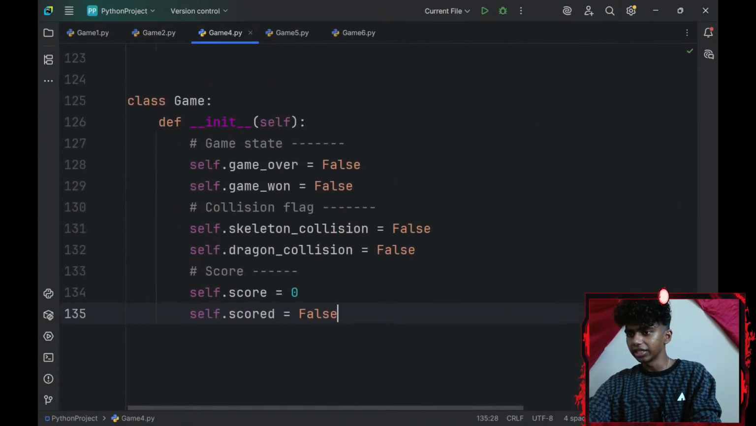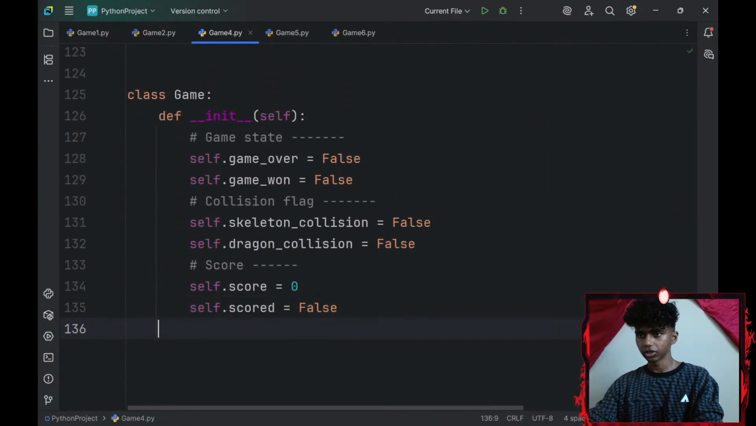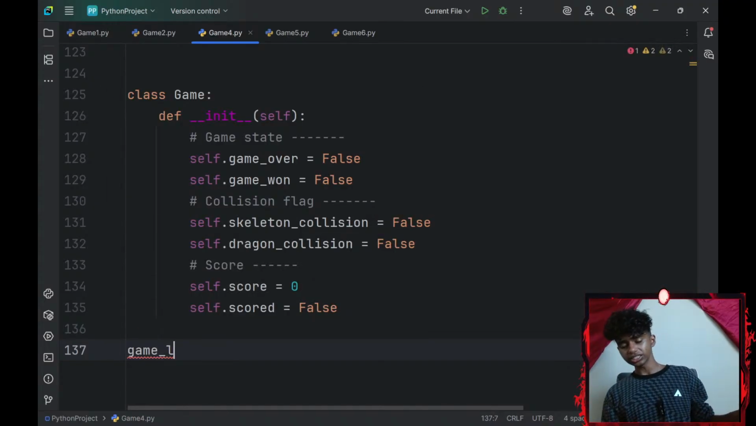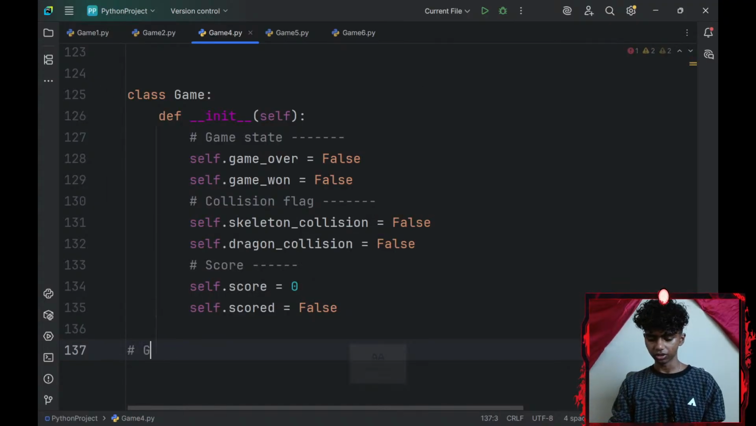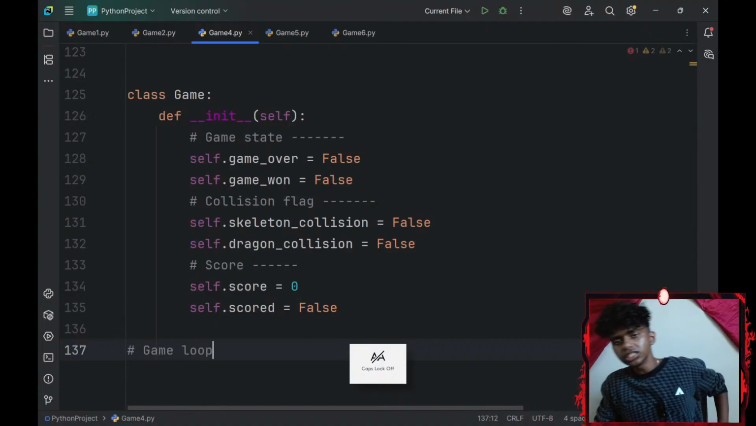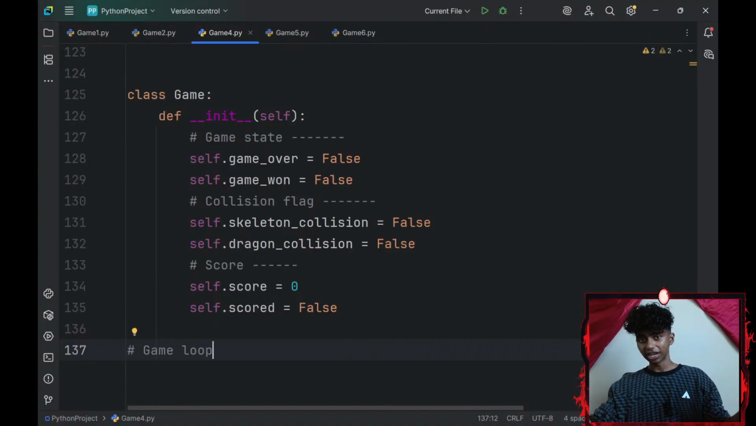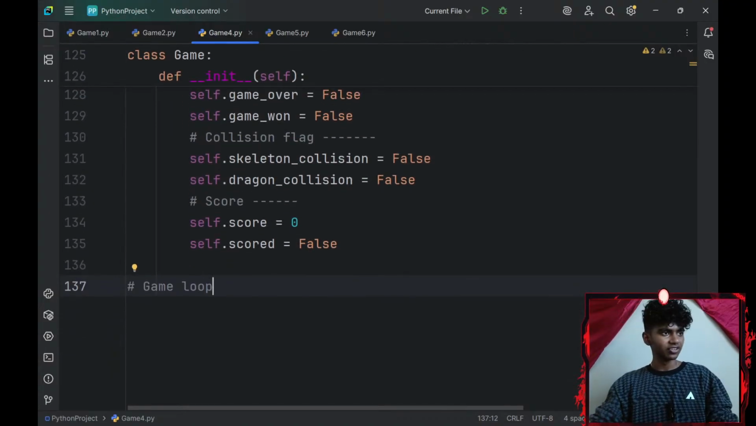I might just add my game loop now. So let me go ahead and create my game underscore loop. Maybe I'll add this in a comment, so I'll go with game loop. And I didn't create HP bars, the health system and everything yet, because I'm going to be adding them eventually. I just can't remember everything right now.